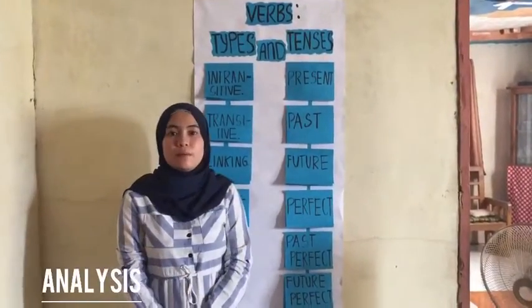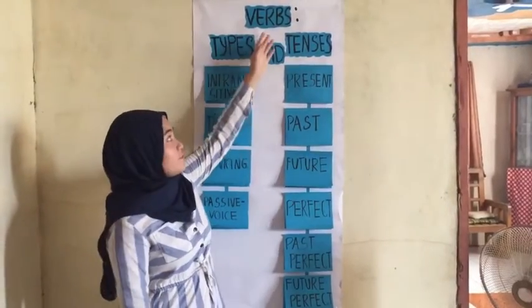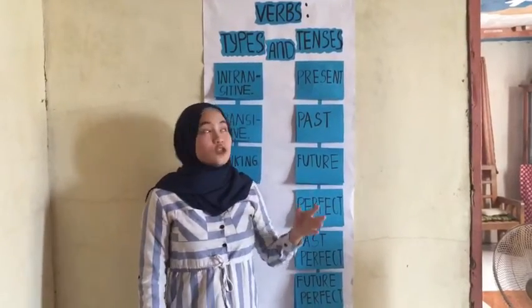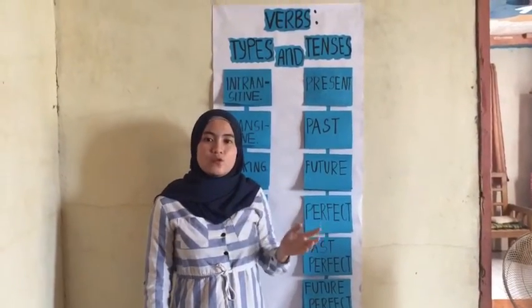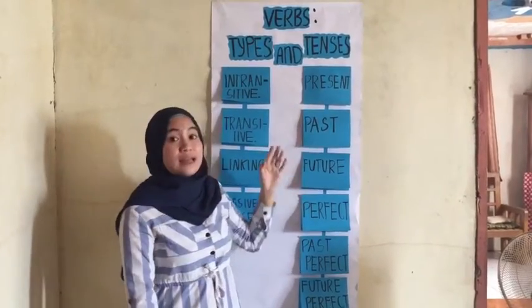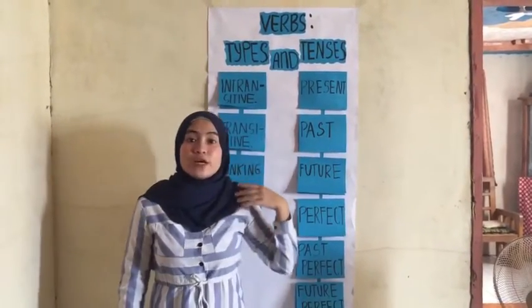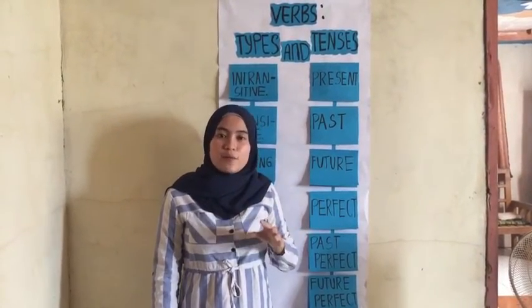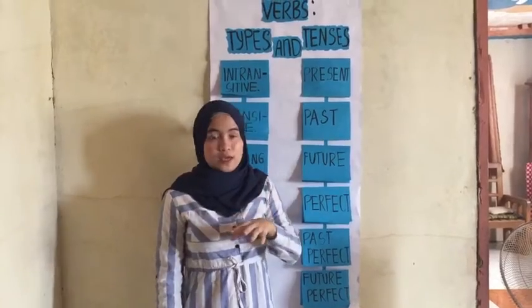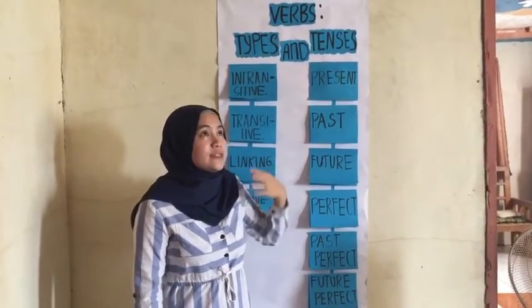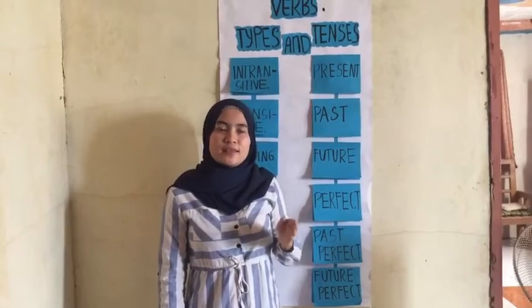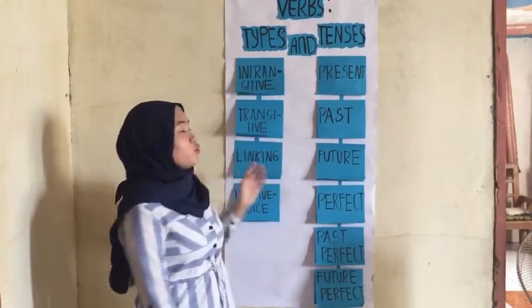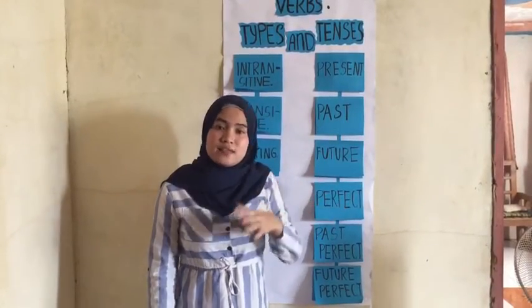I will discuss now the verb types and then the verb tenses. But before we begin, I will explain the meaning of verbs. Verbs have traditionally been defined as a word that shows a state of being or an action. So when you hear the word verb, it is technically known as an action, describing what someone or something is doing. For instance, she tasted the stew. The word tasted is an action word that she is doing.